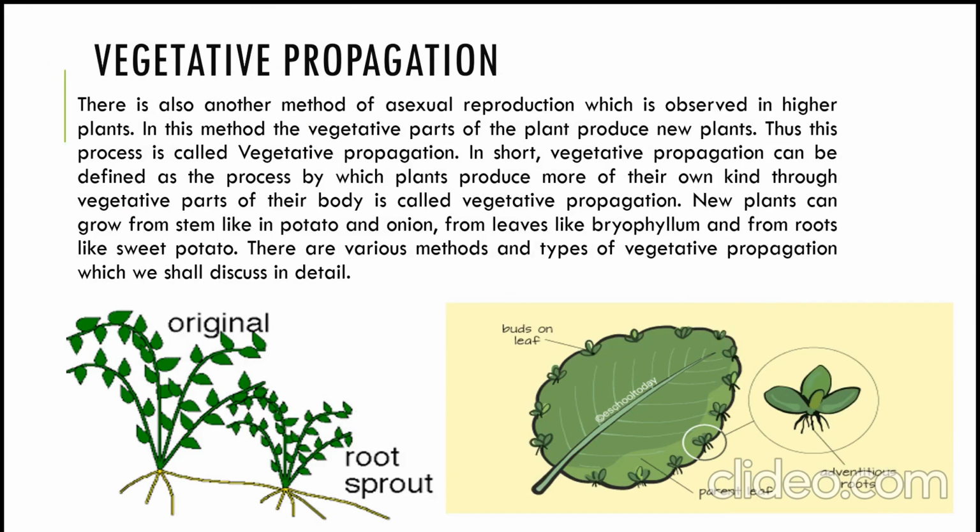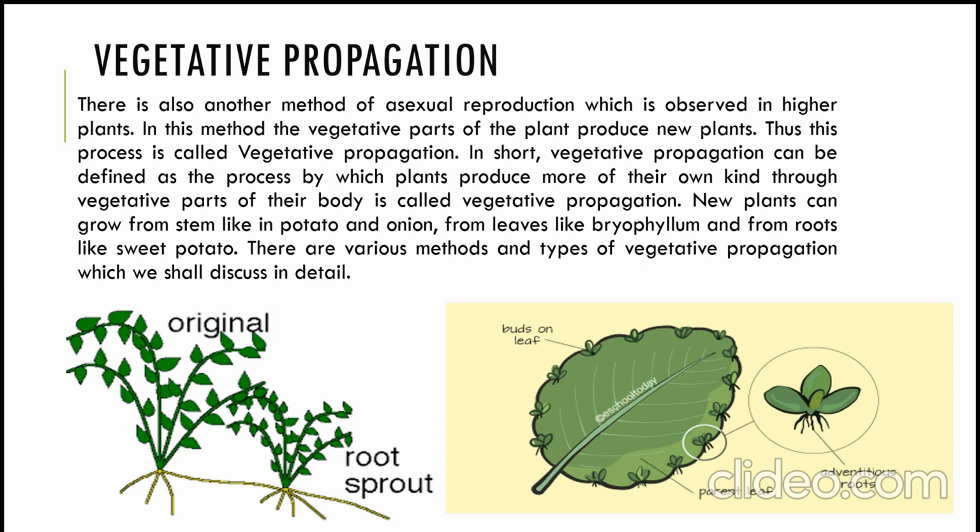There is another method of asexual reproduction which is observed in higher plants. Till now we must have thought that only unicellular organisms carry out asexual reproduction, but no, not only unicellular organisms, plants also carry it out through vegetative propagation. In this method, the vegetative parts of the plant produce new plants. Thus, this process is called vegetative propagation. In short, we can define vegetative propagation as the process by which plants produce more of their own kind through vegetative parts of their body.